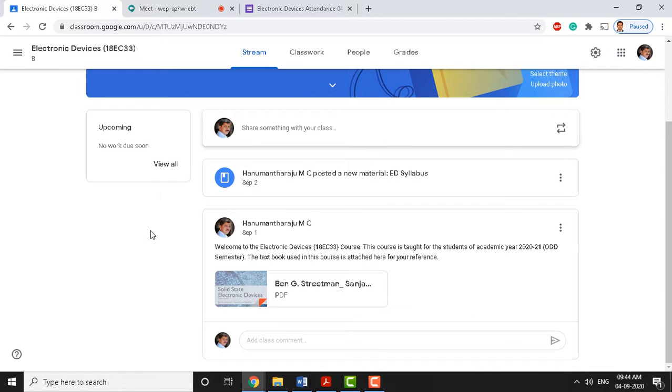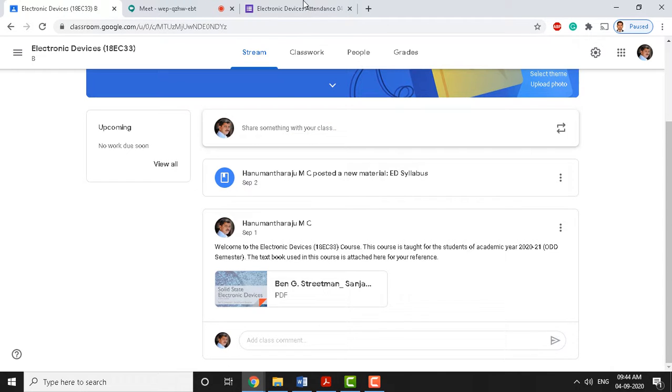I hope everybody enrolls into the Google Classroom via your official email ID. Don't use any unofficial email IDs. Better to use a BMSIT email ID for this Google Classroom enrollment.